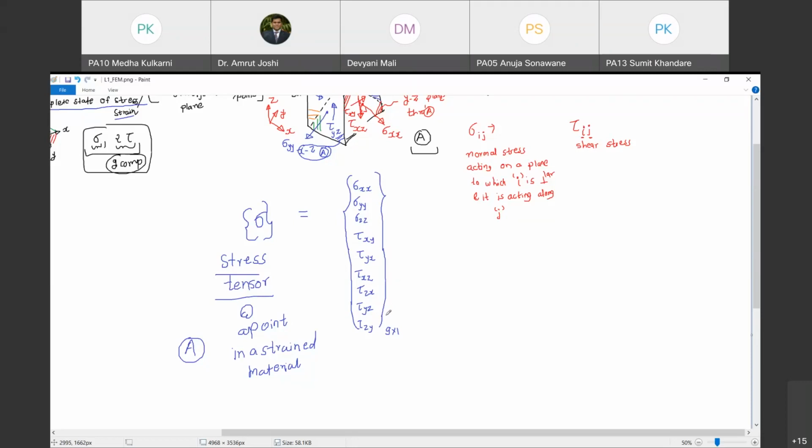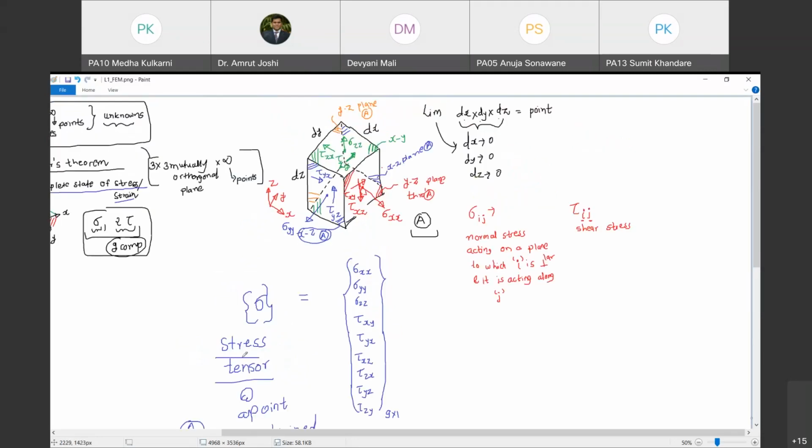You have to understand, looking at the first suffix, on which plane the particular stress component is acting. Therefore, we call it a stress tensor at a point. Keep in mind that these are 9 stress components that act on 3 mutually orthogonal planes passing through a point under consideration. Are you with me?